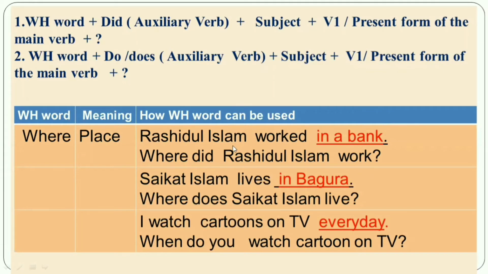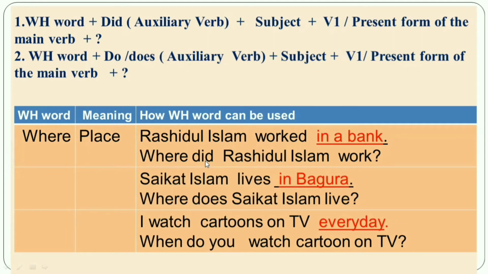Then you have to find out is there any auxiliary verb in the sentence or not. Okay, my dear student, is there any auxiliary verb in the sentence? No, there is no auxiliary verb in the sentence. That's why you have to take do, does, or did. Okay, and you can see do, does, did. But look at the principal verb. If the principal verb is in the past tense, then you have to take did as an auxiliary verb. Okay, here you can see worked. So it is in the past tense. That's why you have to take did as an auxiliary verb.